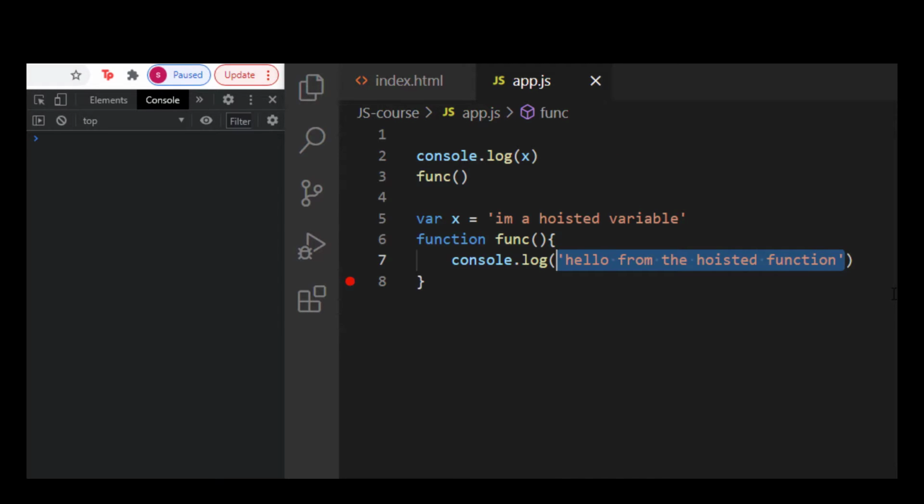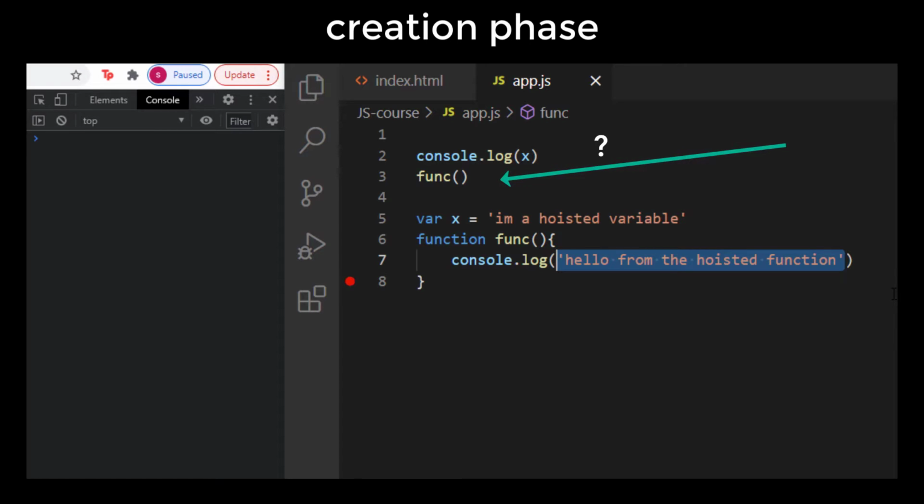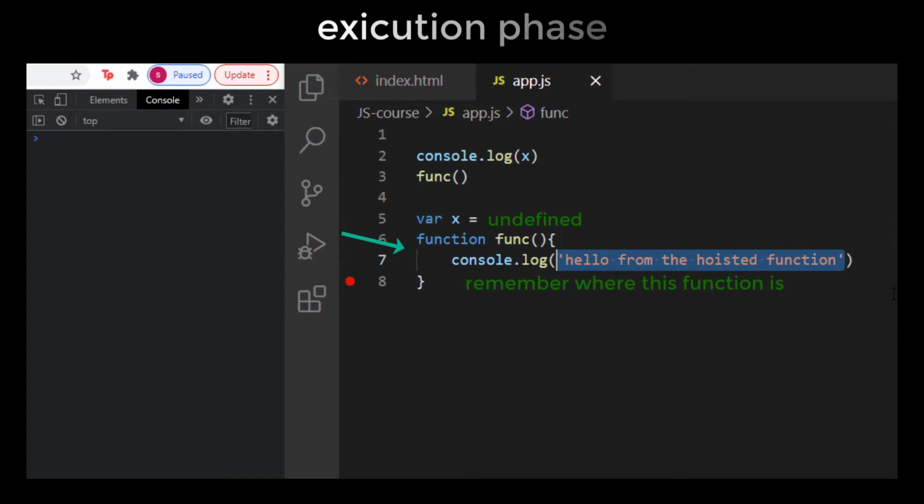But if you think about it from the concept of creation phase and then execution phase, what's going to happen is the JavaScript interpreter is going to read the console.log x and say, well, I don't know what x is, so I'm going to ignore that. Then it's going to see a function call. It doesn't know what this function is, so it's going to ignore that. And then it's going to see that there is a variable called x, and it's just going to calculate how much memory should be stored for that variable. And because of that, it will set that variable to undefined. And then it will go to the function. It would see that this is a function and it cannot copy the entire function to memory, so instead it will allocate in the memory for the computer a reference to this function. And then the execution phase will begin.